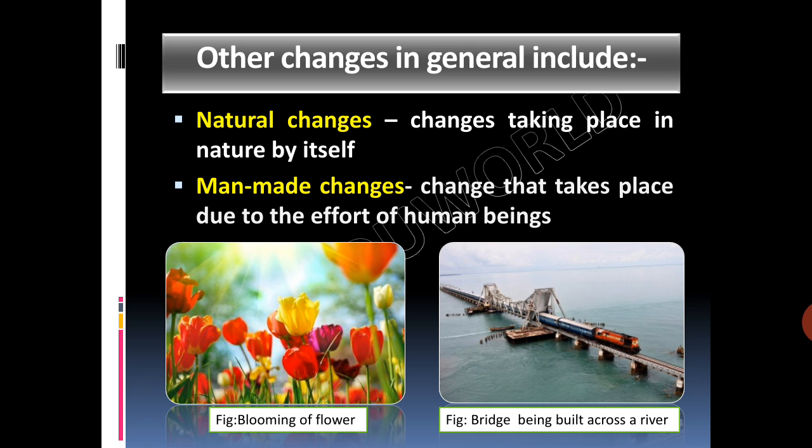Man-made changes: any change that occurs due to the effort of human beings or due to human intervention is called man-made change. For example, bridge being built across a river, formation of steel from raw iron, etc.